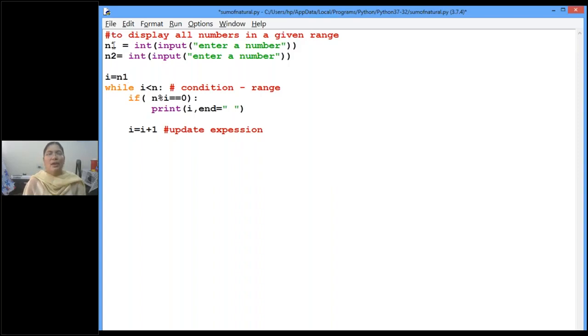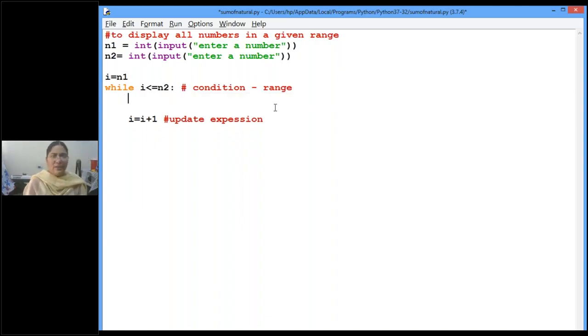We will start from n1. Where will we go up to? We will go up to n2, and n2 is included too. Here I am not doing any condition. Just I want to display that i value, separated by space. This much only I want to do.